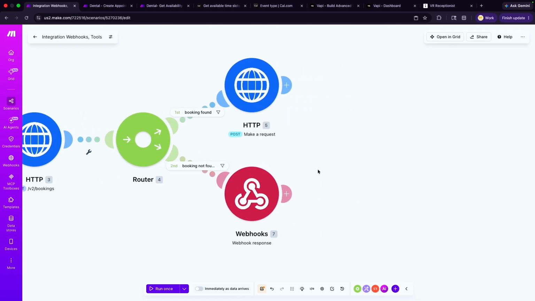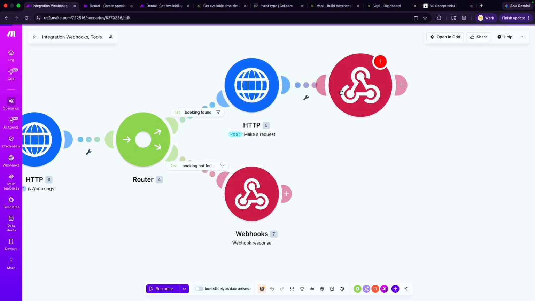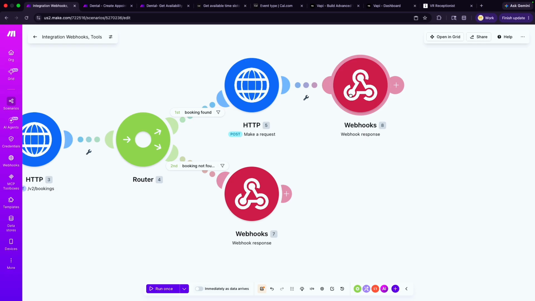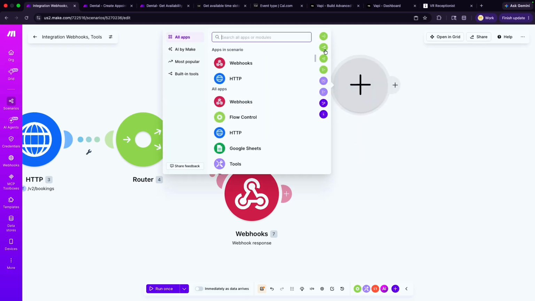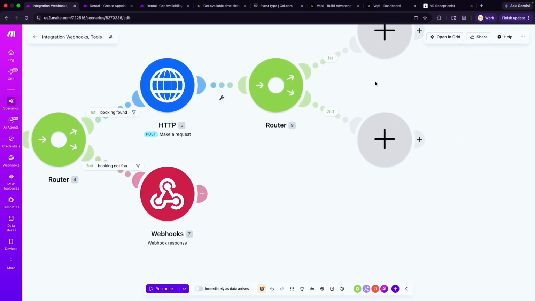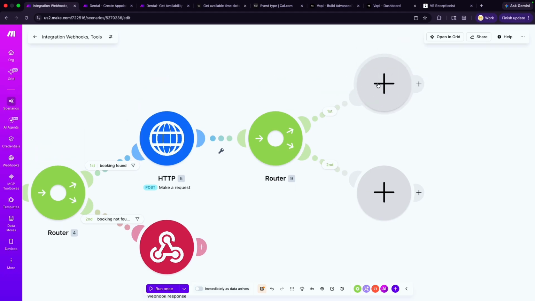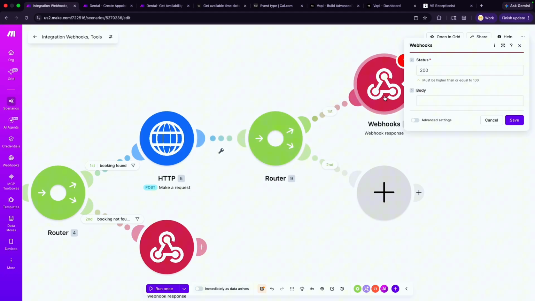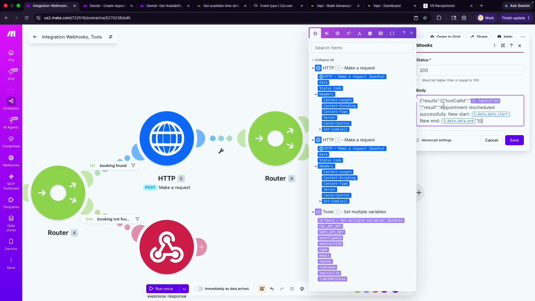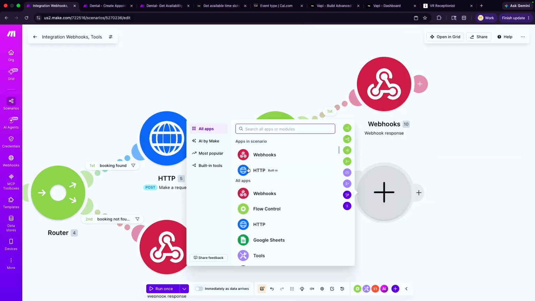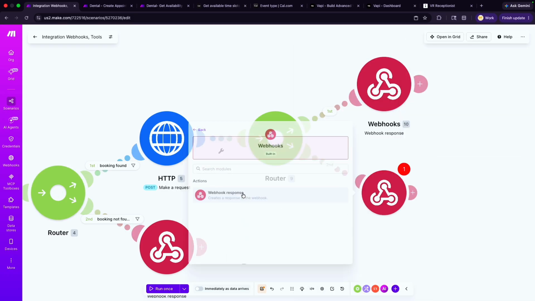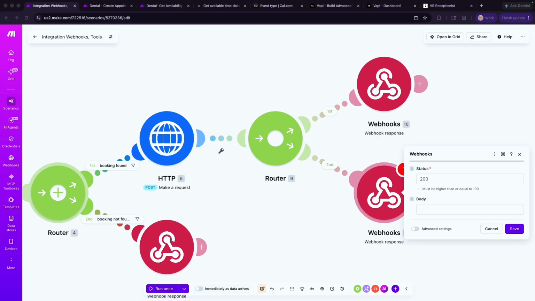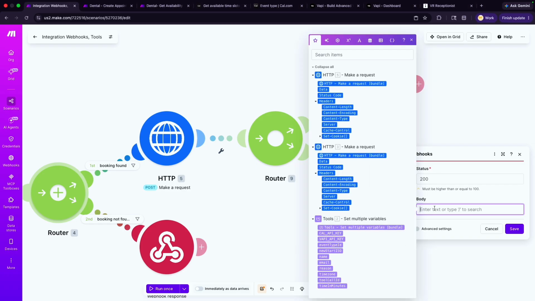Okay. Now, once we book that, we need to send a response back to Vapi. And for this, we're going to need two responses. So the first one here is going to be if it is a success. So success response. And for that, we're going to send back the new date, letting the person know that, hey, we've booked that. And then for this one, we're going to say, hey, there was a problem or something, and offer to pass them to a team member.